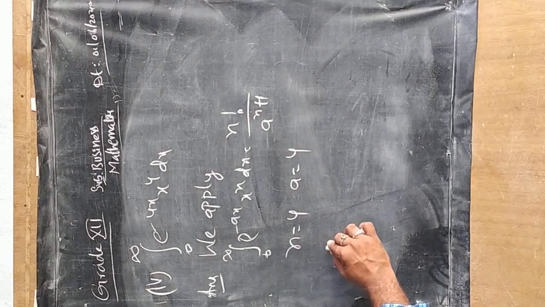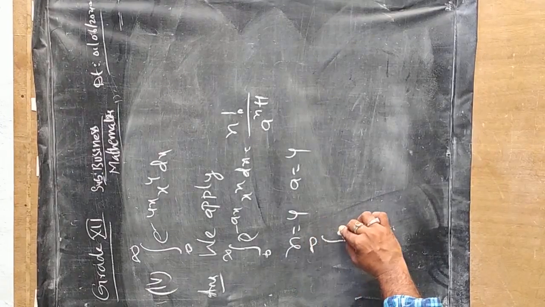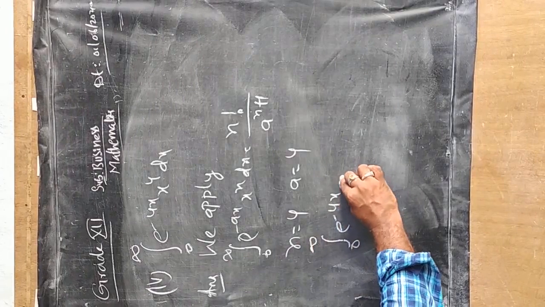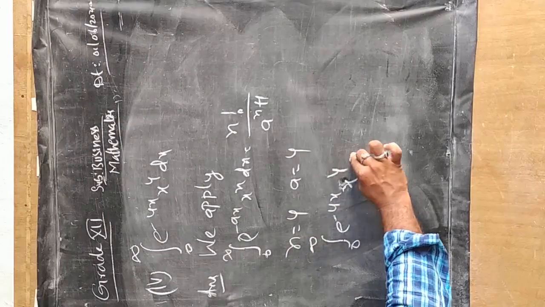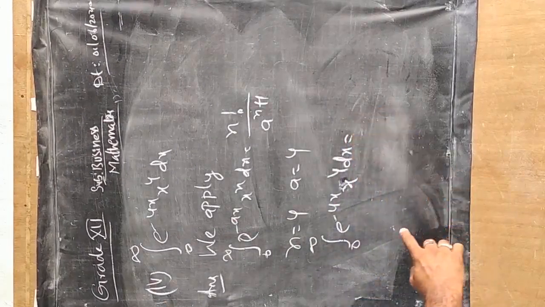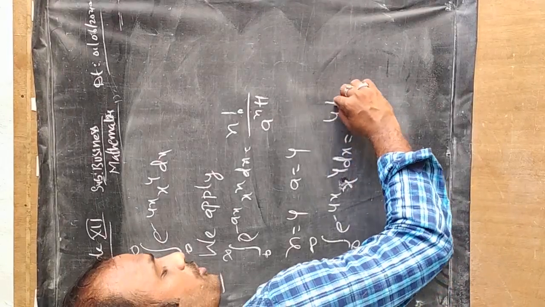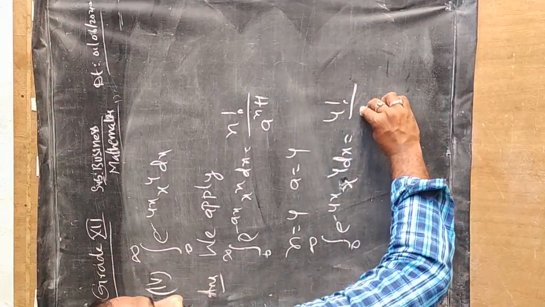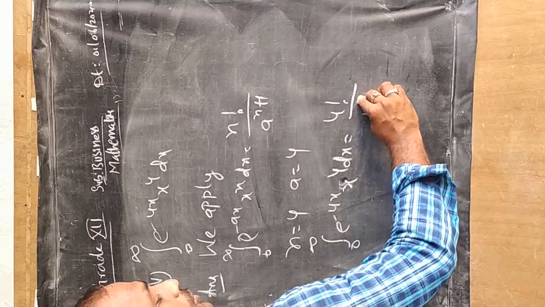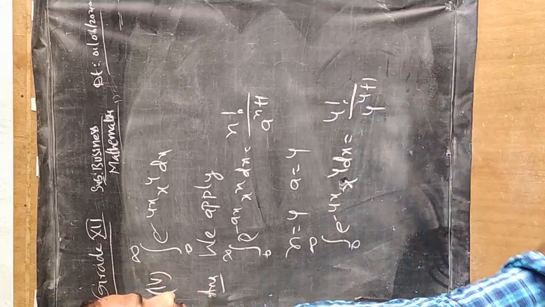If you substitute in that, integral 0 to infinity e power minus 4x x to the power of 4 dx is equal to n, 4 factorial, divided by 4 to the power of, a value is 4, to the power of 4 plus 1.